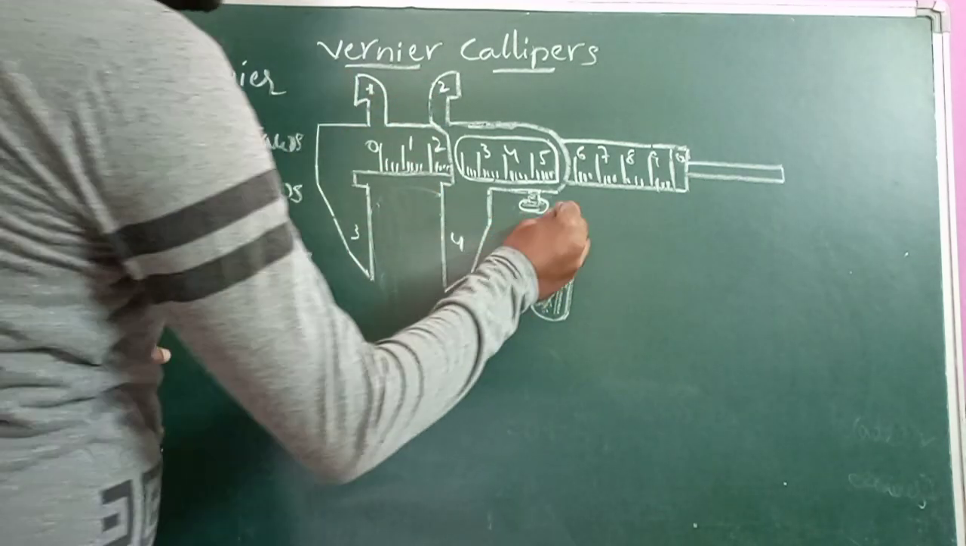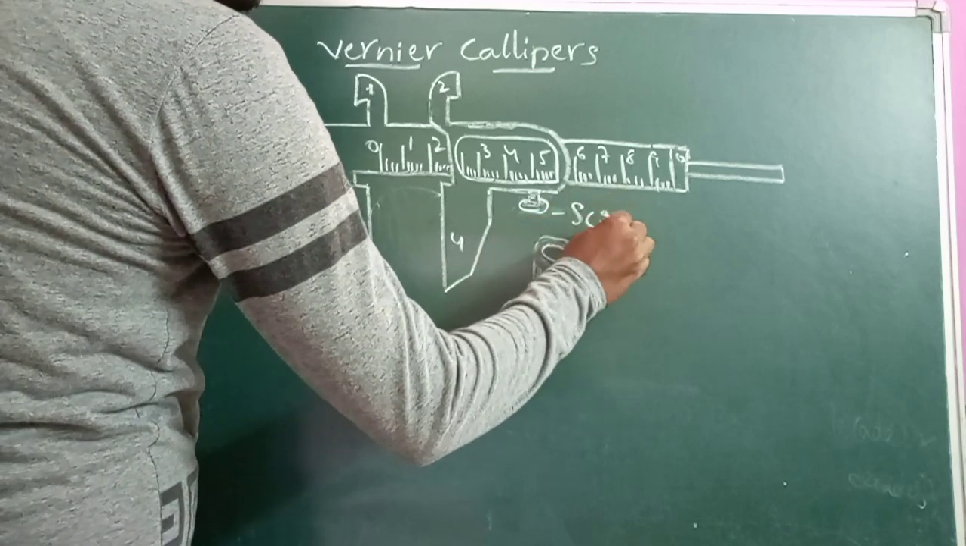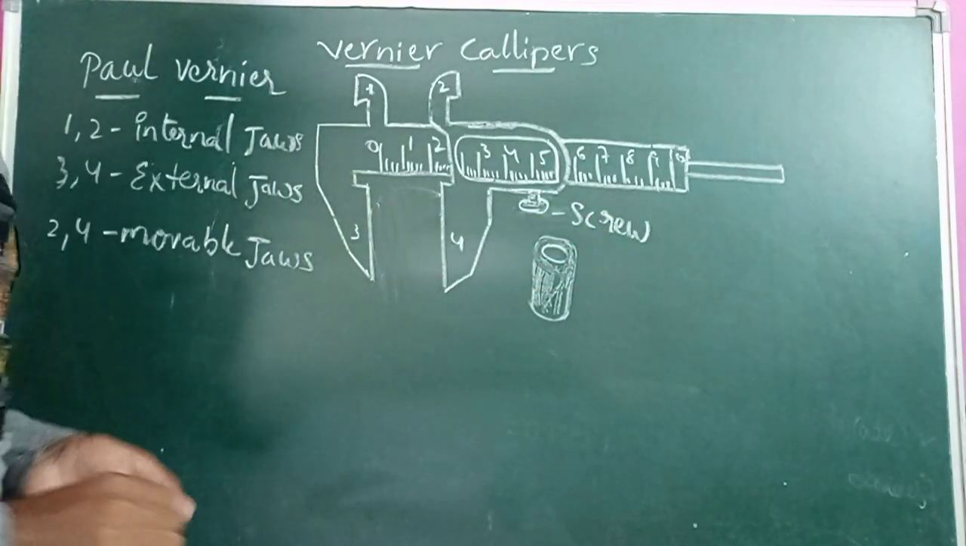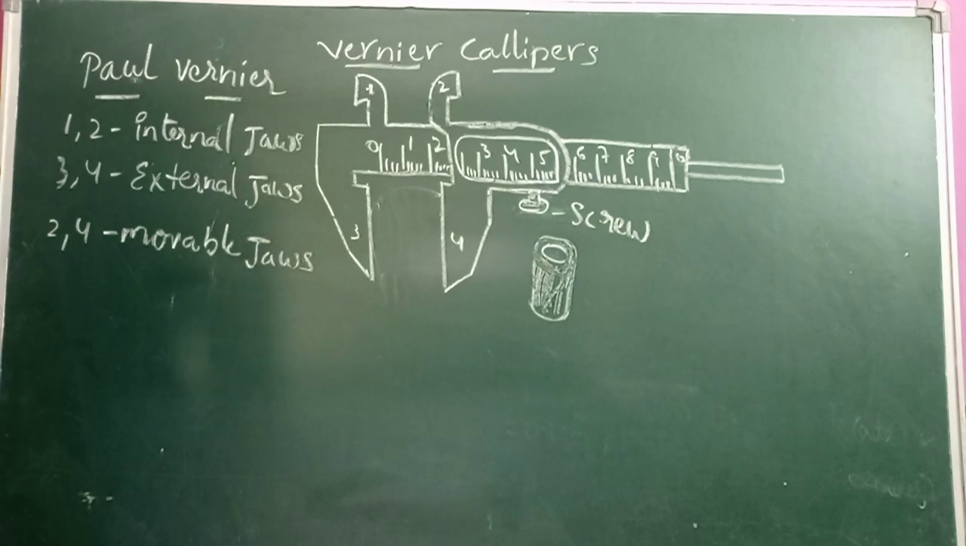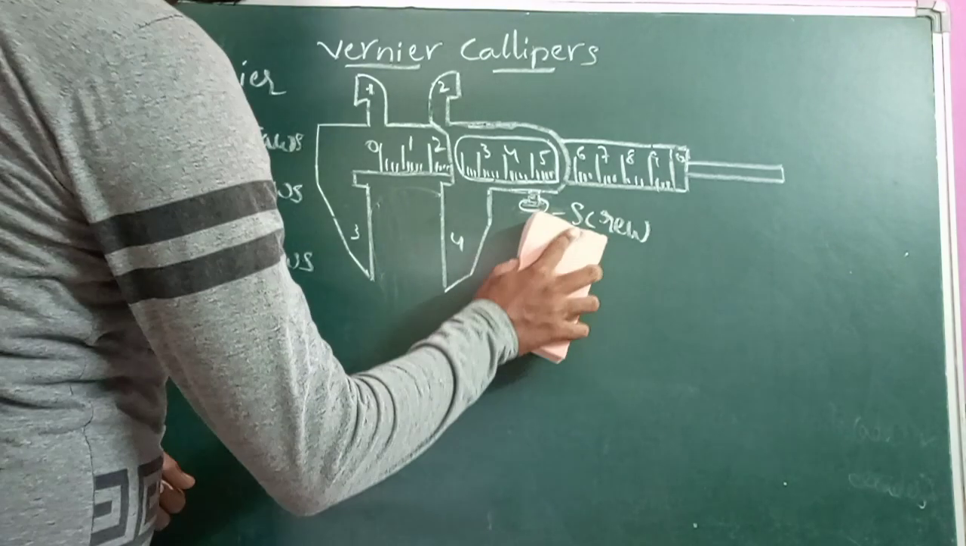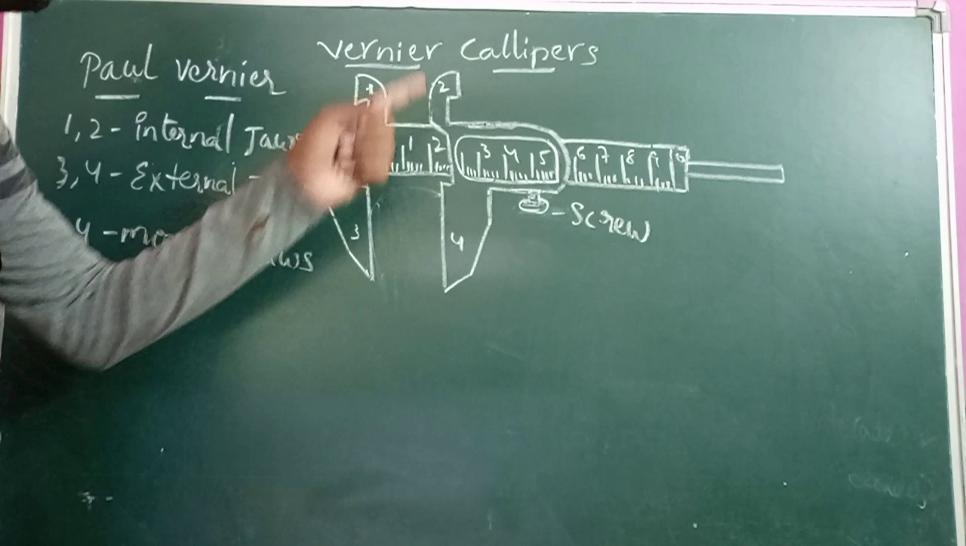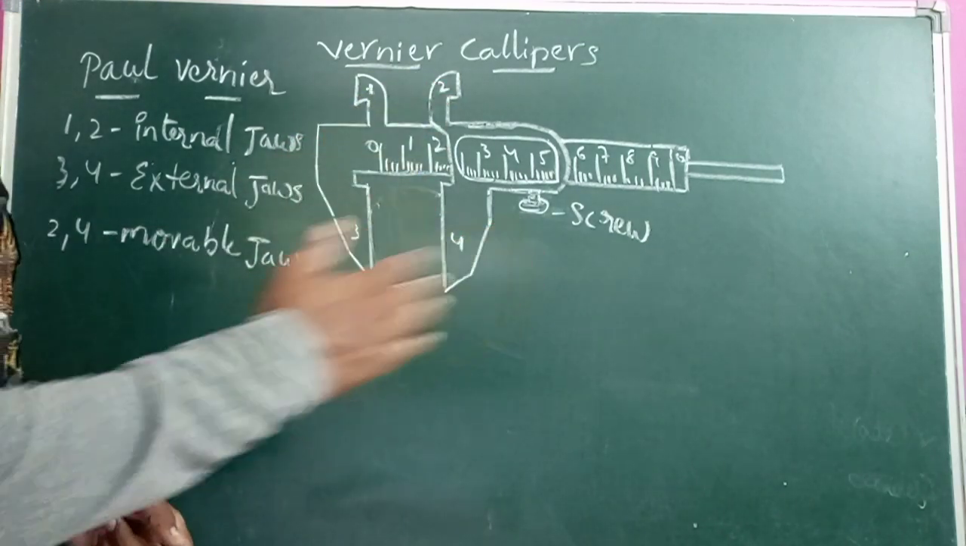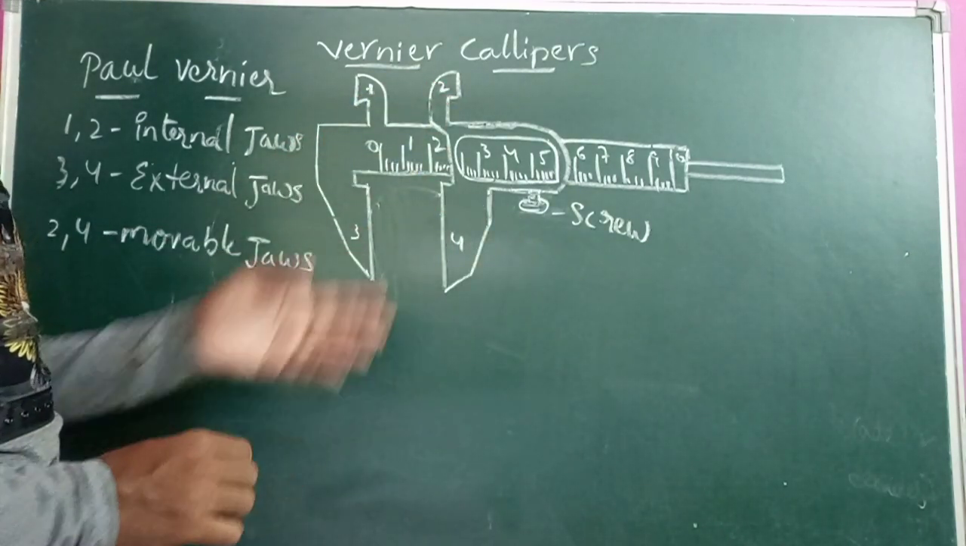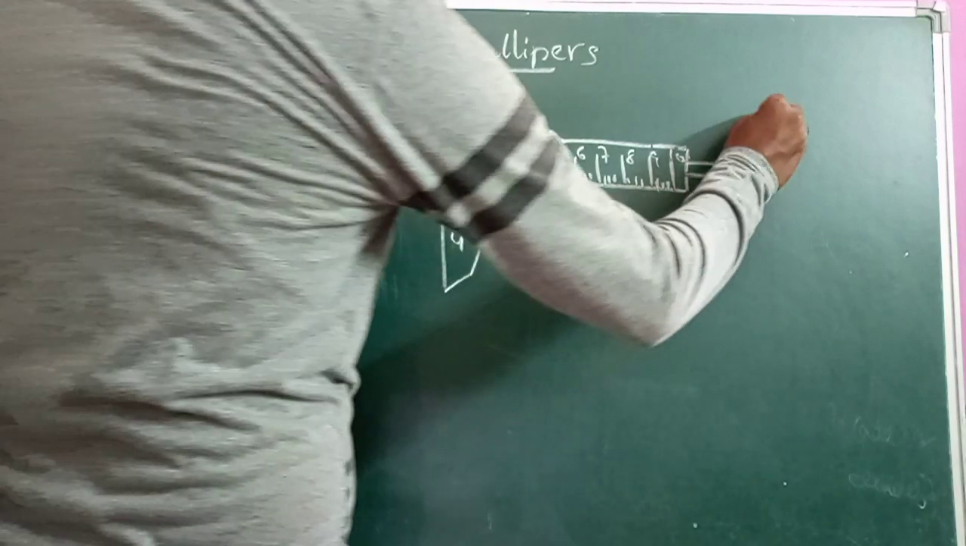This is the screw. By using the screw, we can rotate it in clockwise and anti-clockwise directions, so that jaws 2 and 4 will move to and fro. Along with these jaws, its tail also moves.